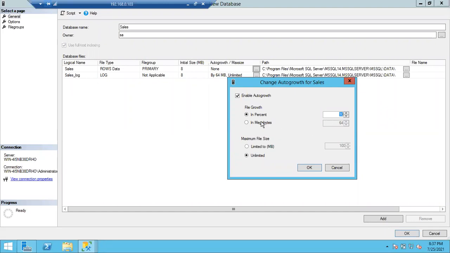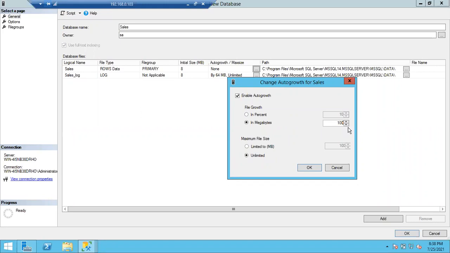Now, I don't want to give in percentage. I'll give it in MBs. Say you simply gave 100 MB. Whenever this 8 MB is full, it is automatically going to increase by 100 MB. There are no calculations. So 108 MB. Whenever this 108 MB is full, it will increase by one more 100 MB: 208 MB, 308 MB, 408 MB. If the file is increasing, it is going to allocate new space from the drive.